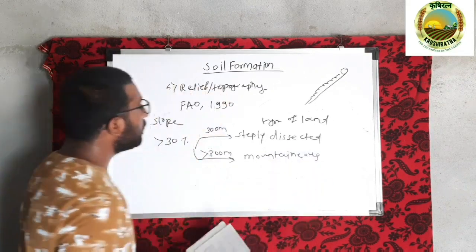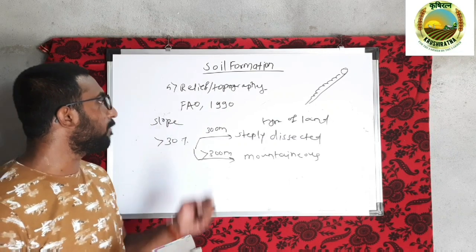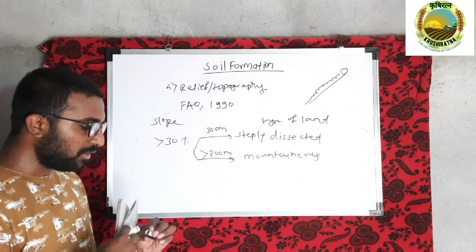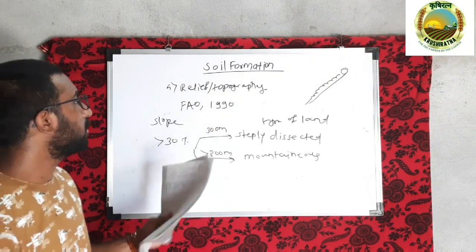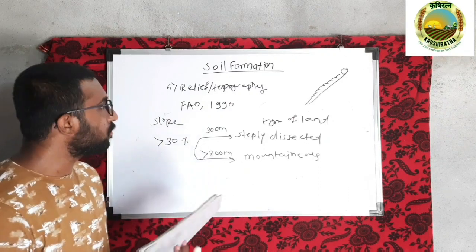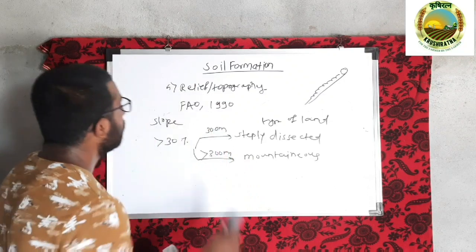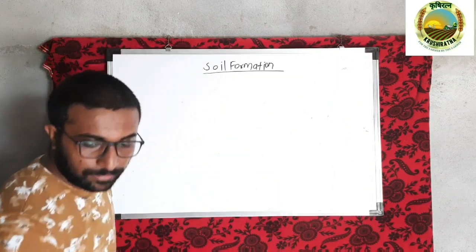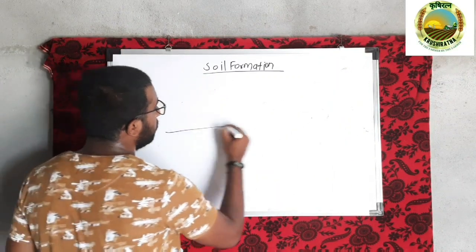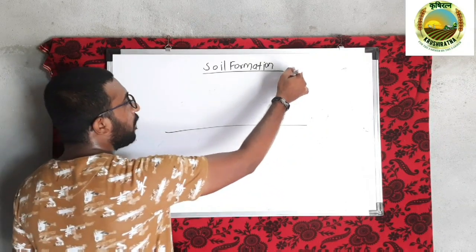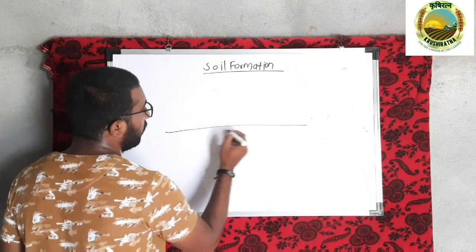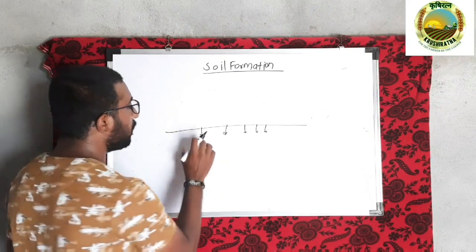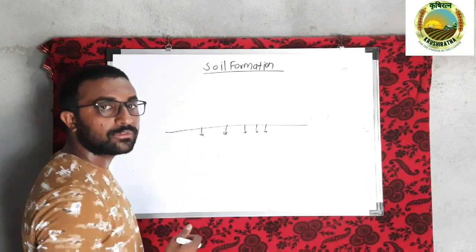So these are the different types of topography according to the FAO guidelines given in 1990. Now, how do these topographic types influence the soil forming processes? We will discuss here one by one. Soil formation on the flat surface. As you know, suppose this is a flat surface, then the rainfall which falls on this land gets percolated into the soil. More and more water is percolated into the soil, and this water contributes as a source of energy in the soil forming processes.